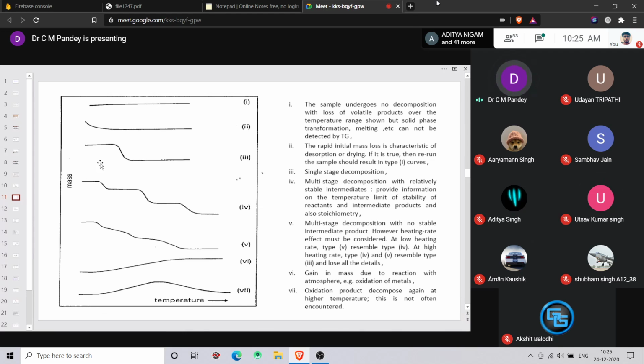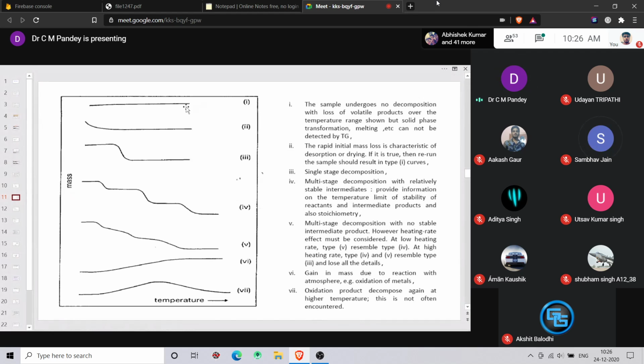So on the x-axis is the temperature, and the y-axis is the mass, right? So let's study curve first. Curve first is a straight line. So what does it mean? There is no mass change with increase in the temperature. For example, we are going from 40 degrees centigrade to 900 degrees centigrade, and there is no change in the mass of the system. It means the material is stable up to that particular temperature. Clear?